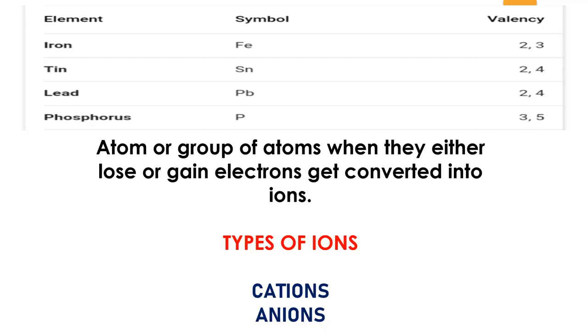Atoms or groups of atoms, when they either lose or gain electrons, are converted into ions. When it is gaining or losing electrons, if it is losing, the proton number is maximum, so it is positively charged. If it is gaining electrons, the electron number is maximum, so it is negatively charged. Types of ions: we have cations as well as anions. These are the two types of ions we have.